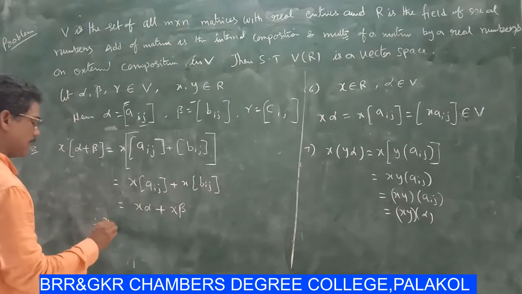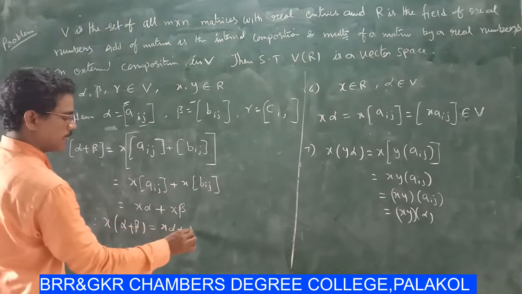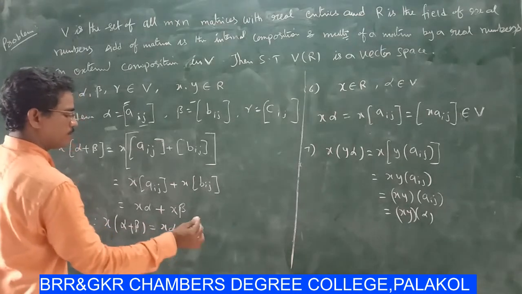Finally, x into alpha plus beta equal to x alpha plus x beta.